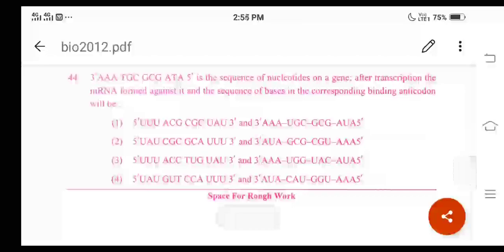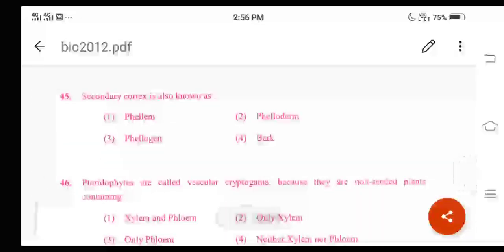Then let us go for the next question, question number 45. What is the question here? Secondary cortex is also known as, what are the different options given here? Option 1 is phloem, option 2 is phloderm, option 3 is phelogen, and option 4 is bark, right? Remember, secondary cortex is also known as phelloderm. The second option is correct. This question is based on the chapter anatomy of flowering plants.